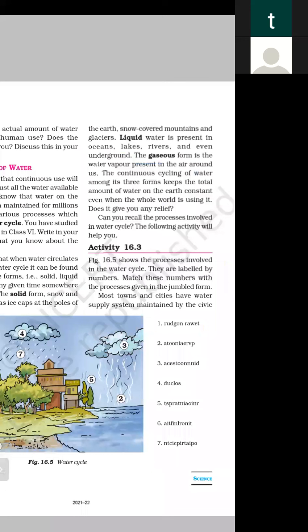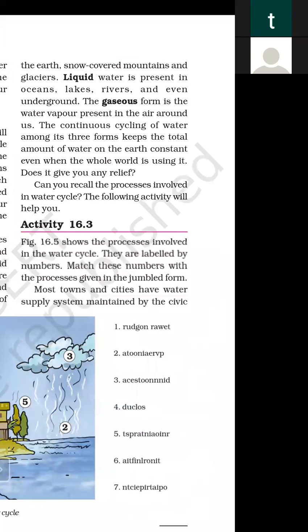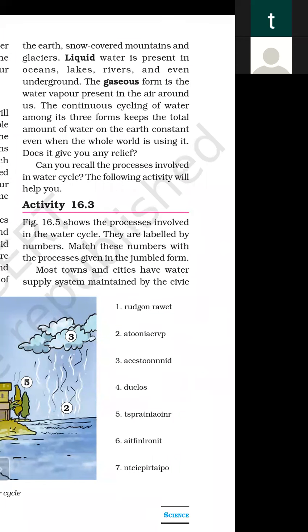Liquid water is present in oceans, lakes, rivers, even underground water. The gaseous form is water vapor present in the air around us.